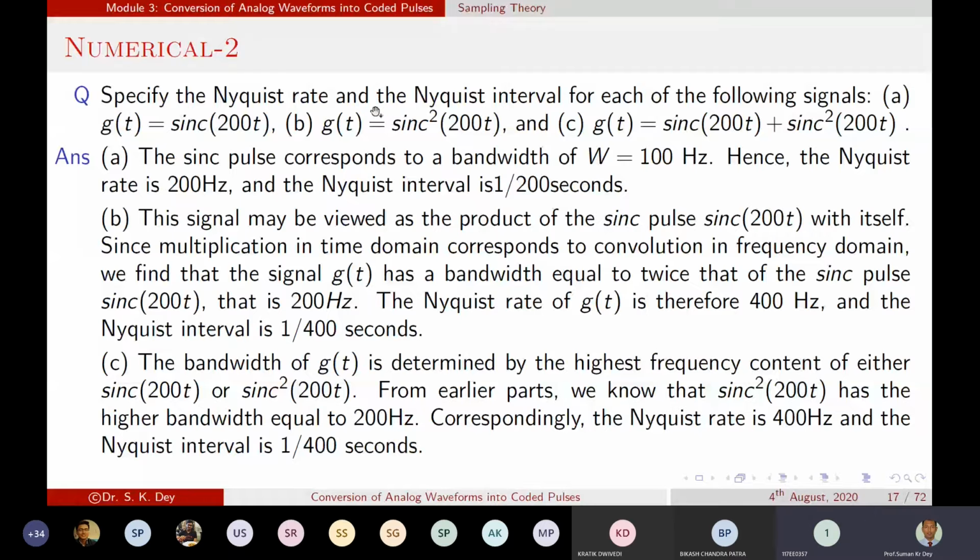Sir, in the first question, if you plot the rectangular plot, it would be from minus fm to plus fm. So that 100 we are getting would be our fm, so that bandwidth would be 200. That is our answer. So it should be fs? No. That's what I'm saying. If you draw this sinc function, from where will it start? Minus 100. Okay, you are saying minus to plus. Yes, sir.